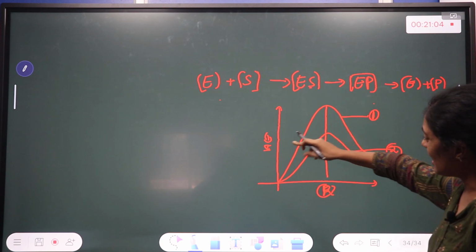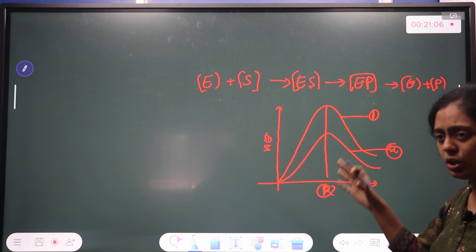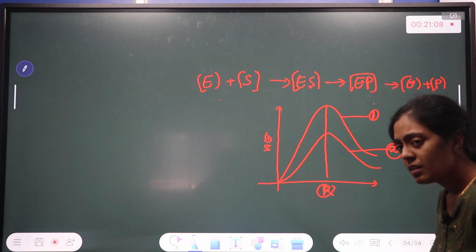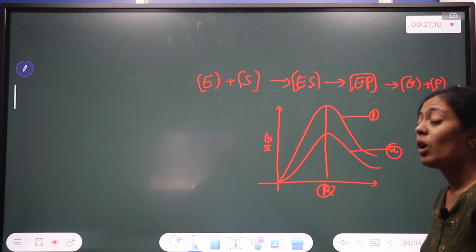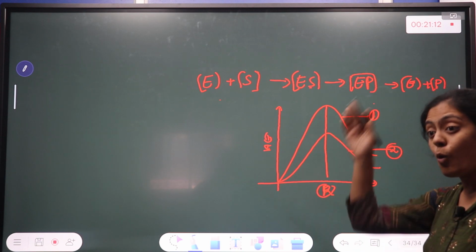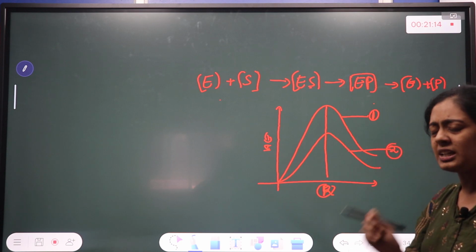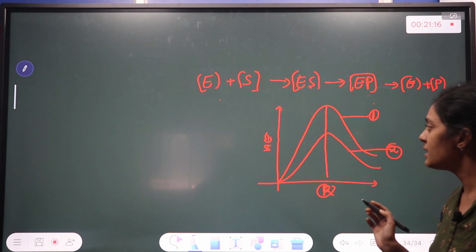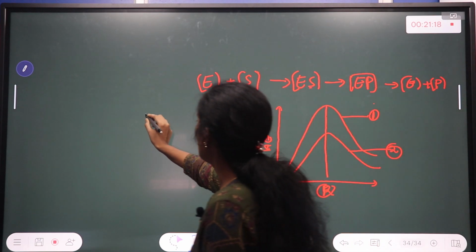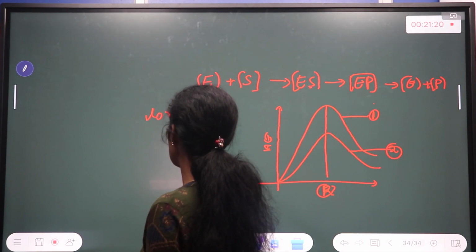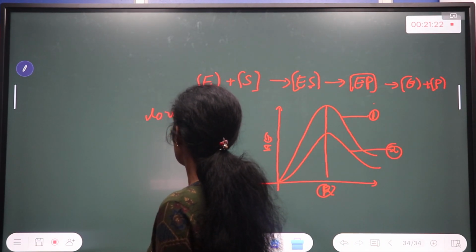What do you understand? The y-axis is activation energy. What do you understand by this? So what is an enzyme doing? Enzyme is lowering your activation energy. Direct question in your exam: how does an enzyme function? By lowering your activation energy. I'll tell you what activation energy is.